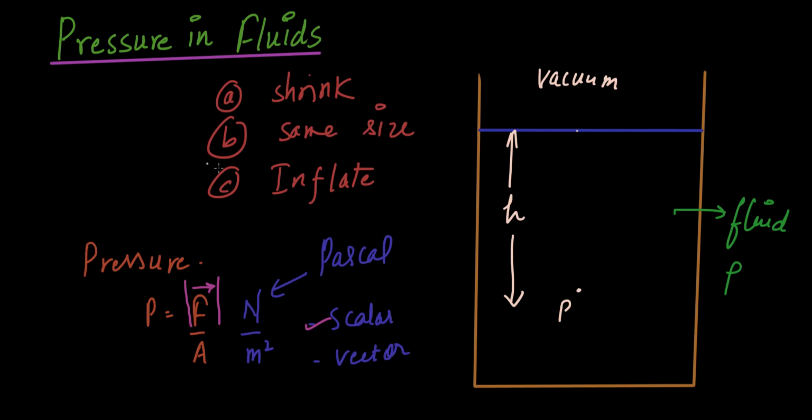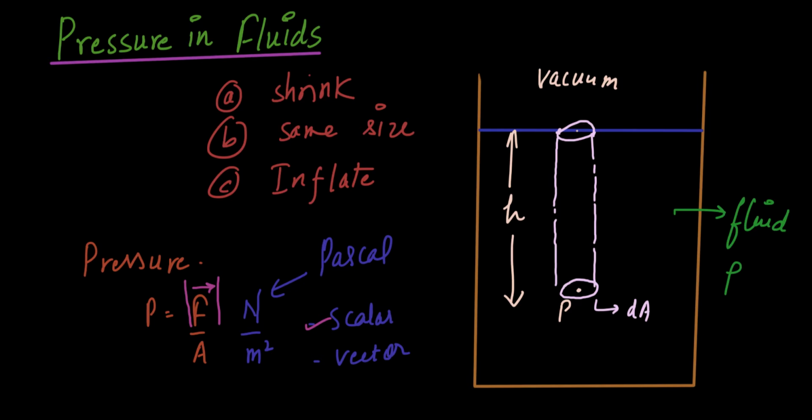Mathematically, we assume a very small area enclosing the point at which we want to find out the pressure. So this area, let's call this a very small area dA. This area is parallel to the surface, to the base. And what we are going to do is assume a long cylindrical column enclosing this area up to the top of this vessel. So something like this.